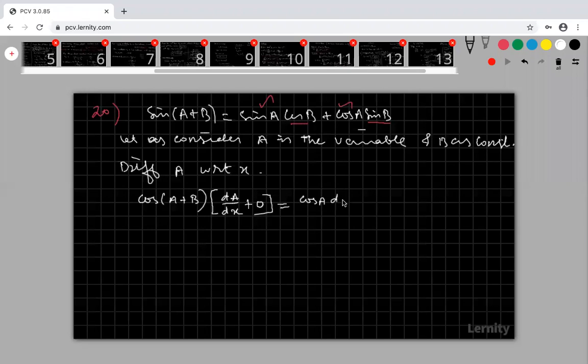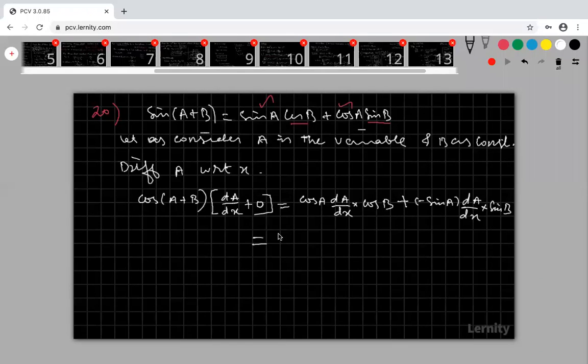Into dA by dx. You differentiate that A also. That is important. Sin A differentiation is cos A, and differentiation of this A is dA by dx. My cos B is constant, plus my cos A differentiation is minus sin A dA by dx, into my sin B is constant.